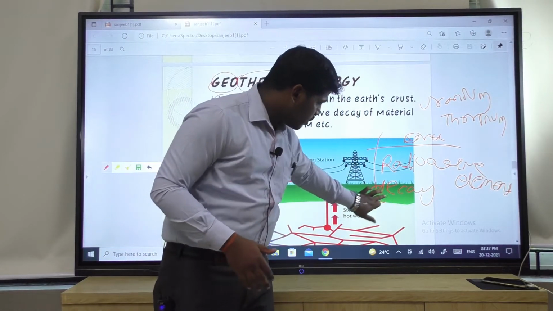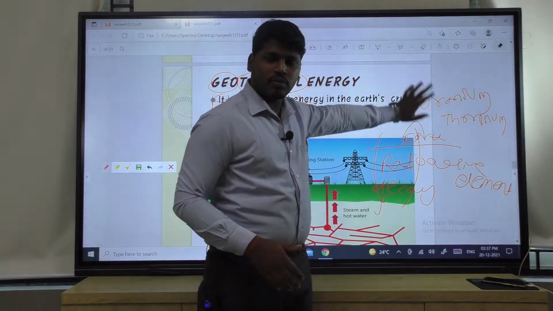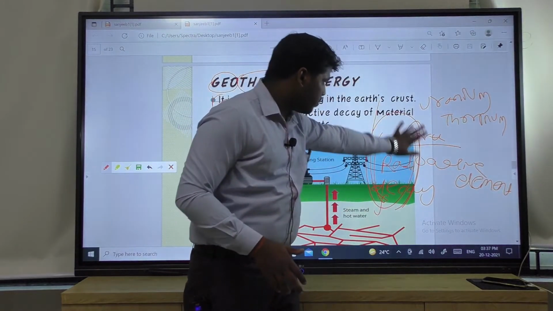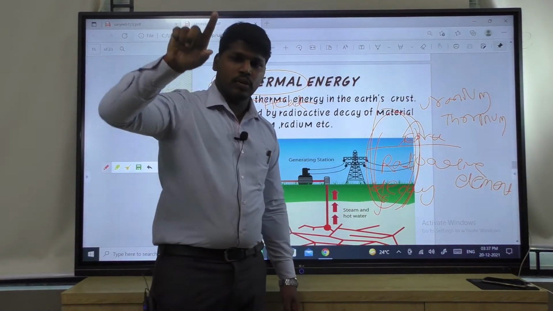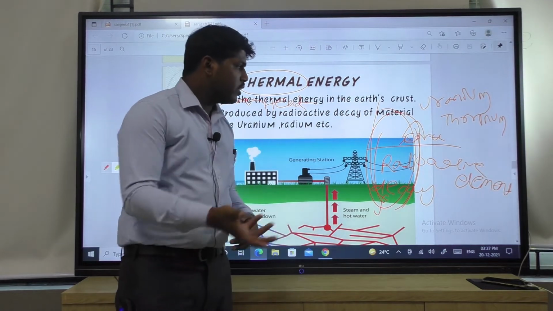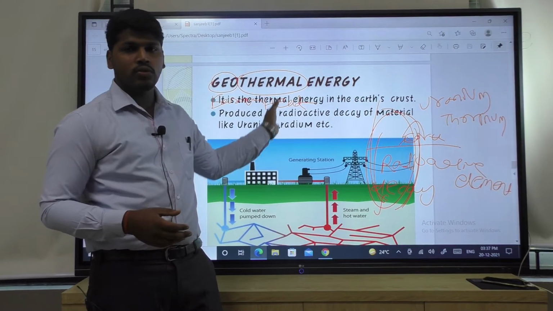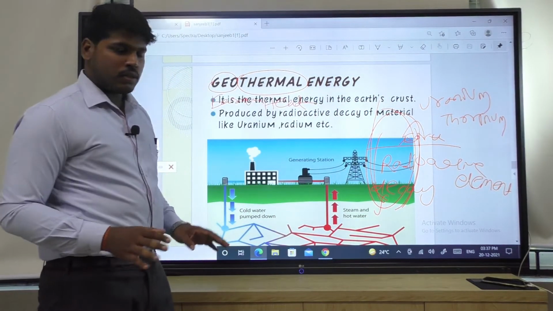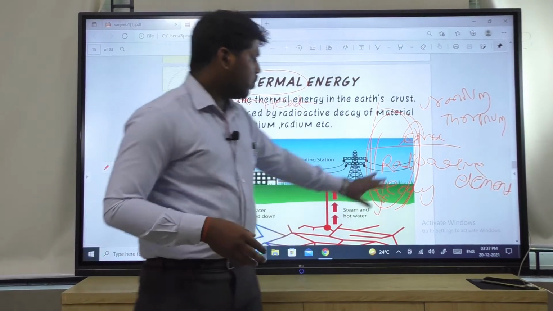That means cooler water will go downward and hotter water will go upward, that means steam comes directly out from the earth crust. Then water goes down again and steam comes up, so this cycle keeps going: cold water goes downward, hot water goes upward. So this is the thermal energy released from the earth crust or underground, and that energy we can call geothermal energy.